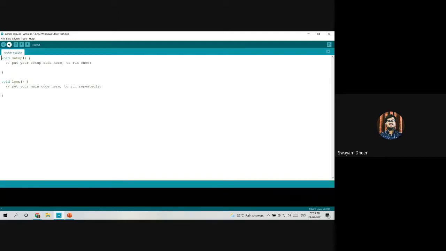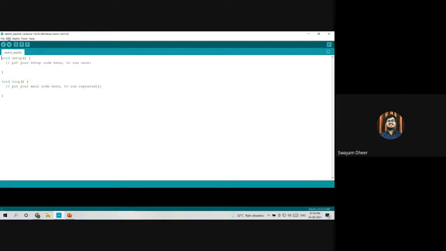So as I said, when we connect the USB cable to the communication port, the communication happens using a particular communication protocol. The main role of this upload button is that whenever you write a code in this main sketch, this button is used to upload the code into our Arduino so that the project or the basic thing which you are making related to the Arduino can work.